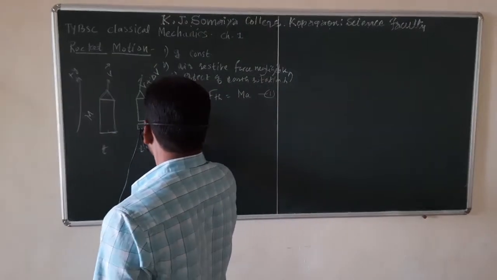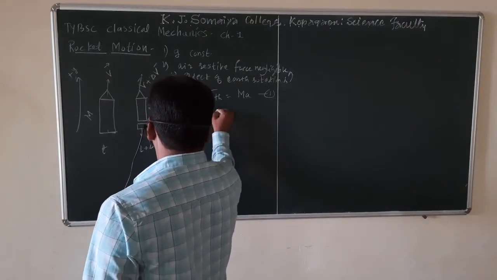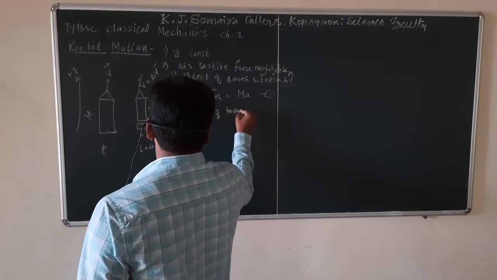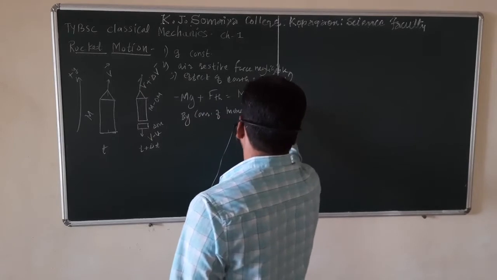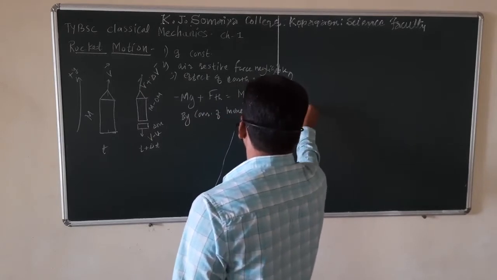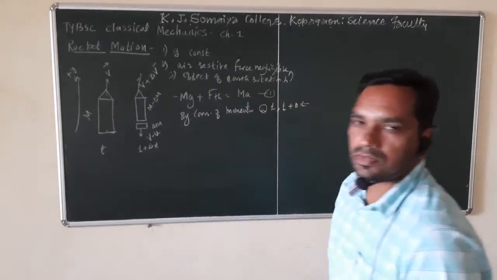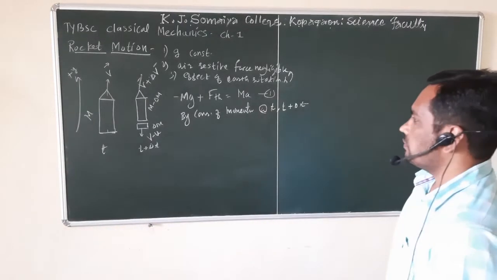By conservation of momentum at t and t plus delta t, what we will get?